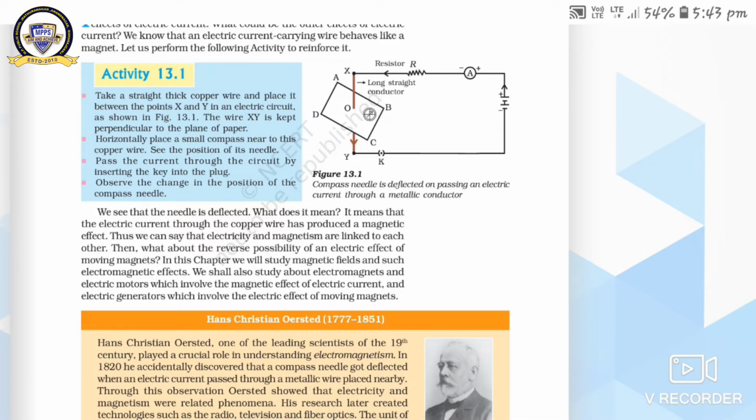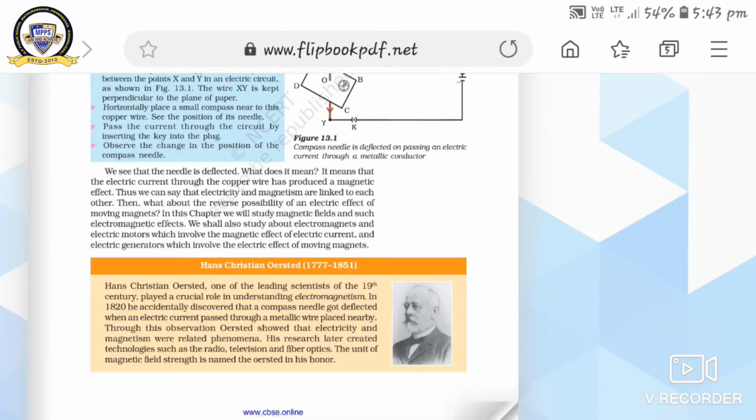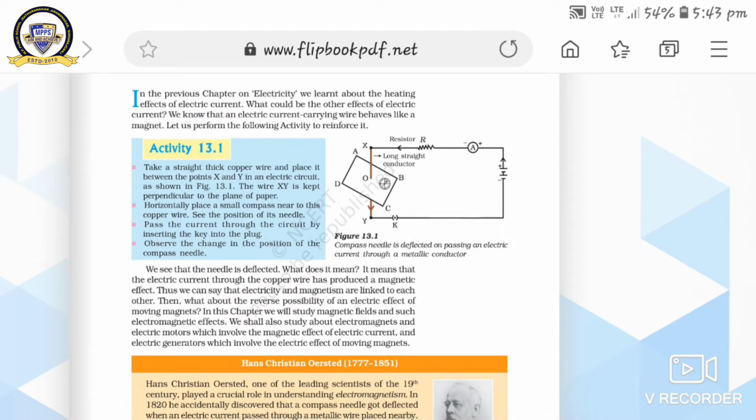Now you have to insert the key into the plug and observe the change in the position of the compass needle. In figure 13.1, the compass needle is deflected on passing an electric current through a metallic conductor. Here the circuit contains a resistor, an ammeter, a battery and connecting wires. So we see that the needle is deflected.